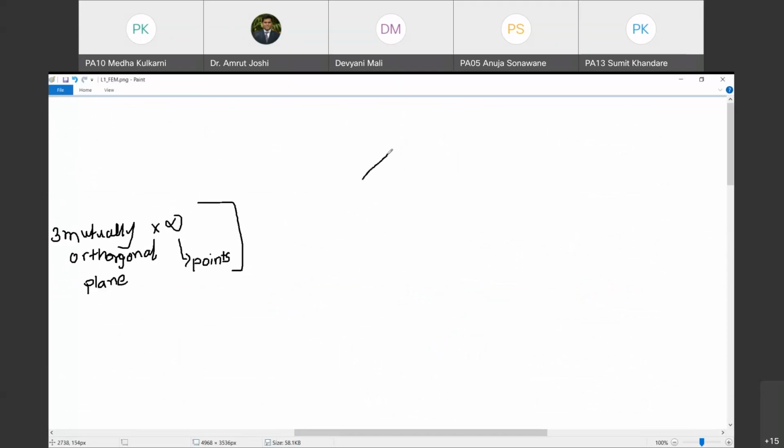So let me draw that cube here. So that cube will look something like this.